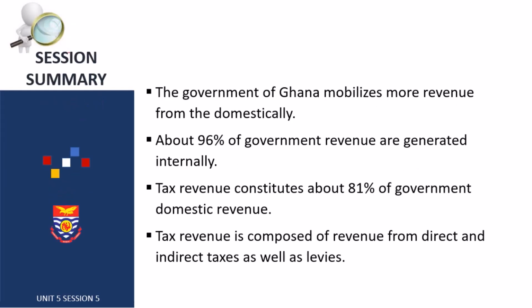So we've looked at the various sources of revenue for government. That's taxation, and then petroleum revenues. We have the direct one and the indirect one. So these are the domestic sources of funds for government. We are saying that about 96% of government revenue is generated internally. Out of this 96%, about 81% are tax revenues.